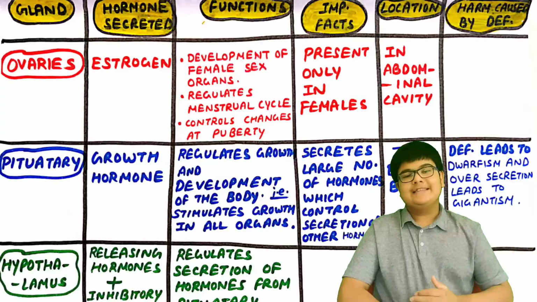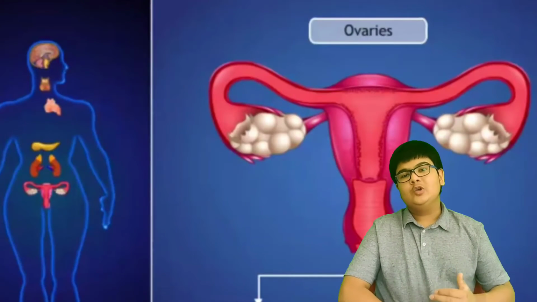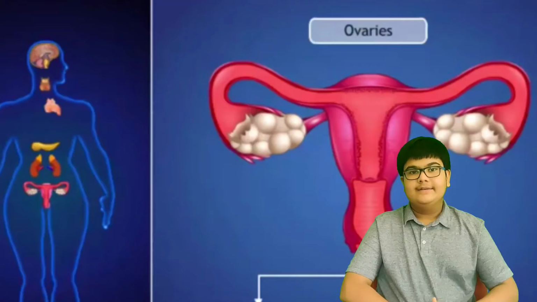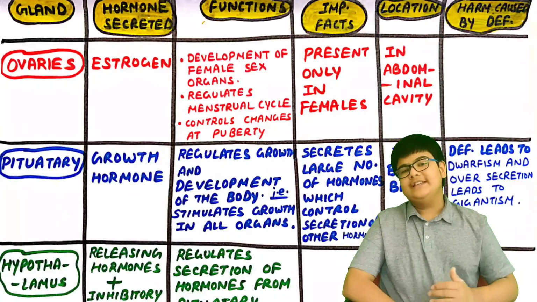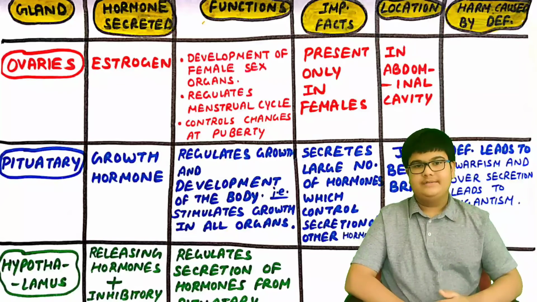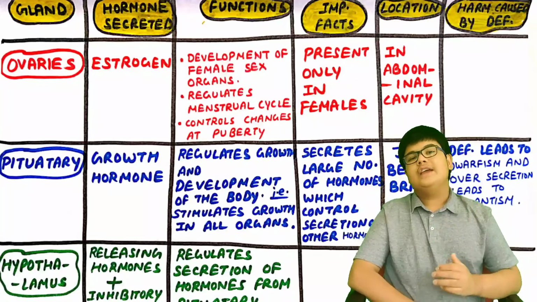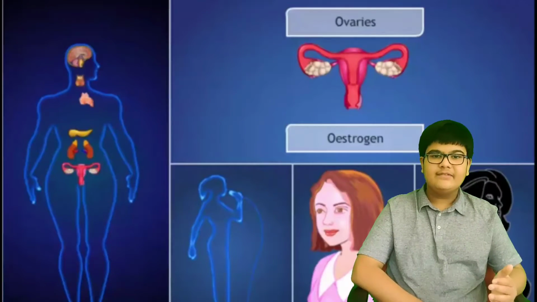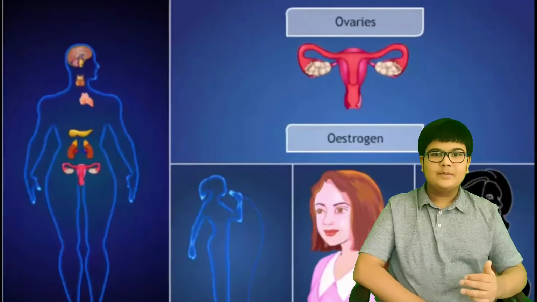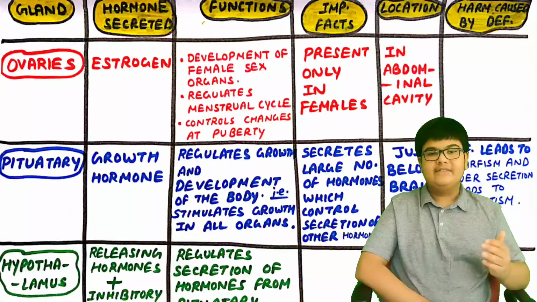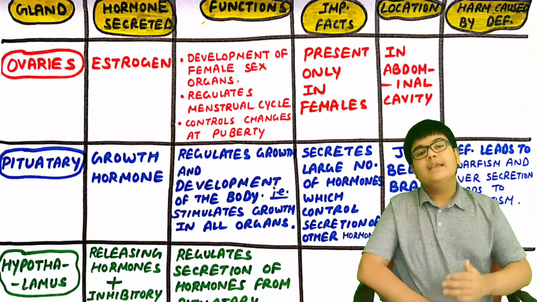So these are present only in the females and they are located in the abdominal cavity. The hormone secreted by the ovaries is known as estrogen, and its function is to regulate the menstrual cycle in females, control the changes at puberty and help in the development of female sex organs.